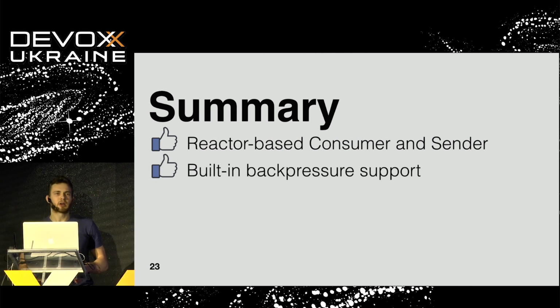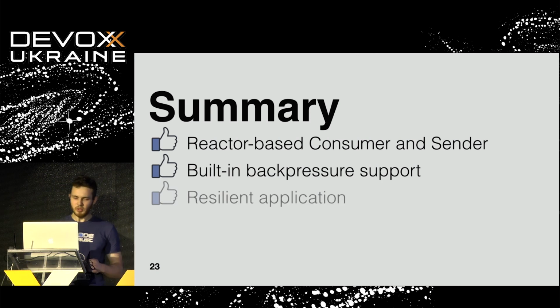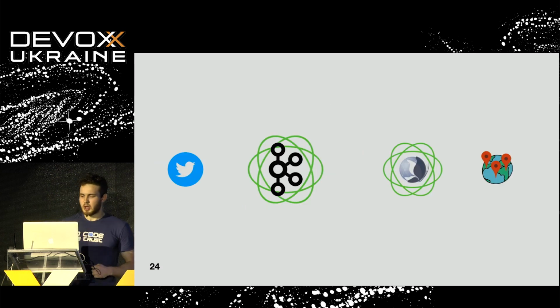Reactor Kafka has built-in backpressure support. It's less visible, but believe me, it guarantees that we won't consume more than our subscriber requested, which is important for the stability and resilience of the application.